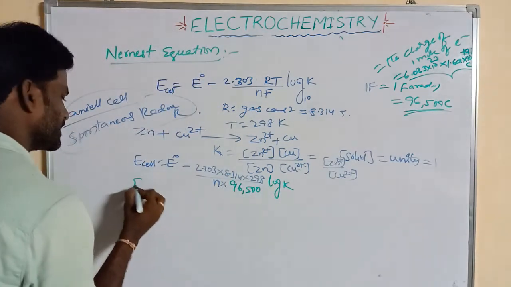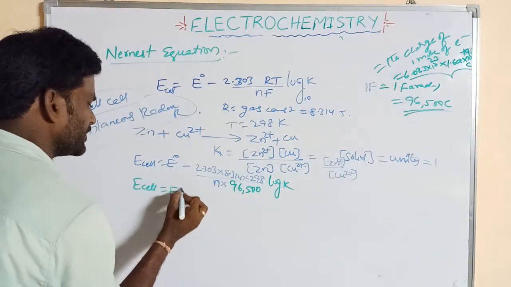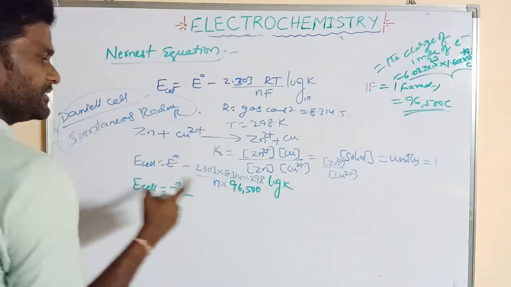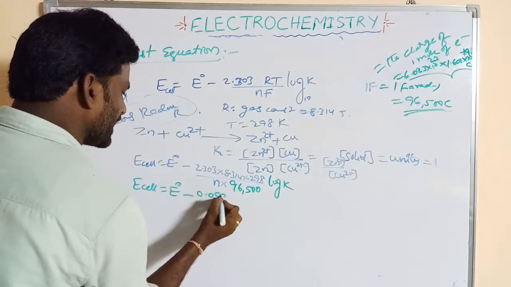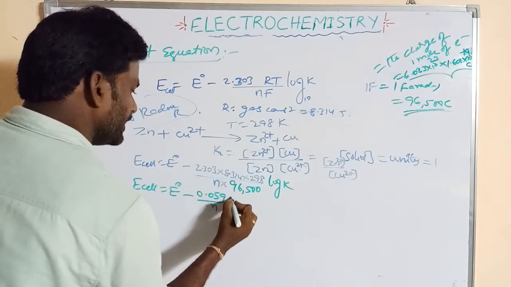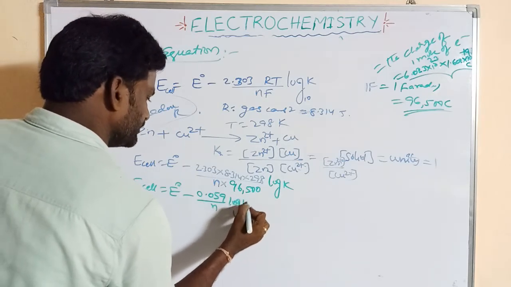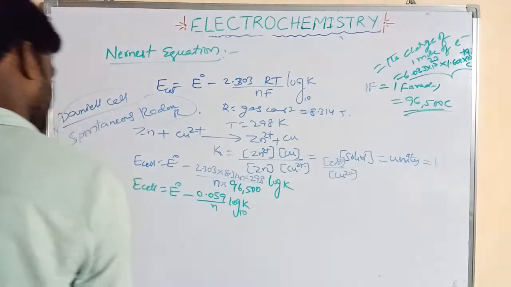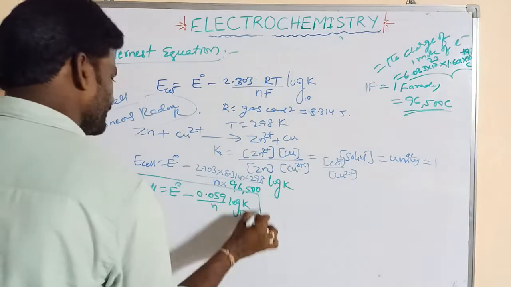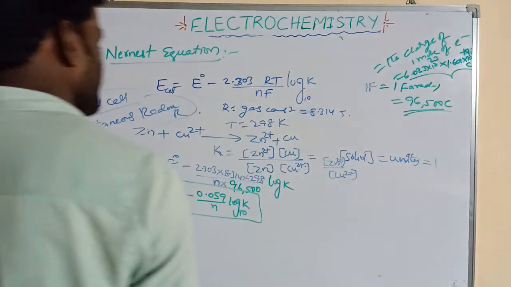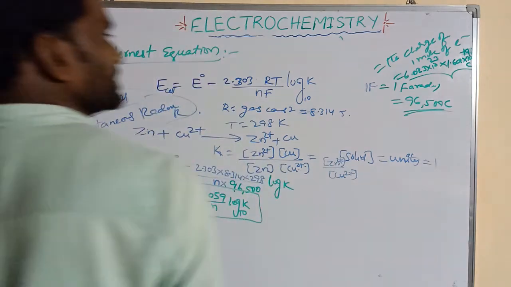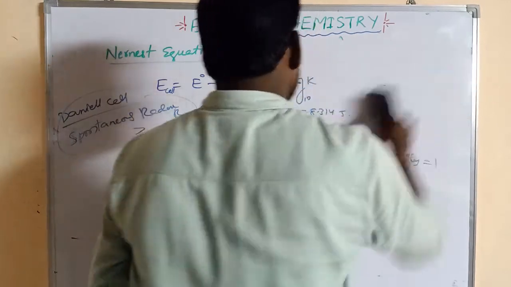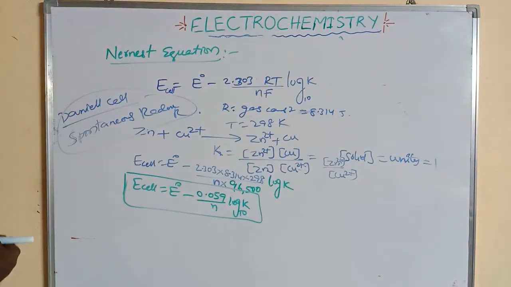So in this equation, E cell is equal to E naught. If this is totally simplified, we get 0.059 by n into log K, base 10. This is the Nernst equation.